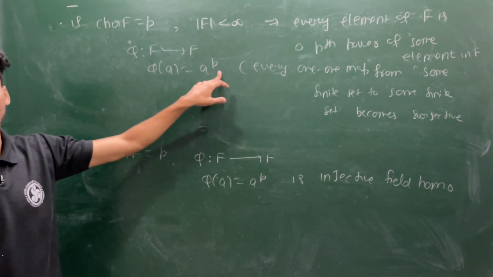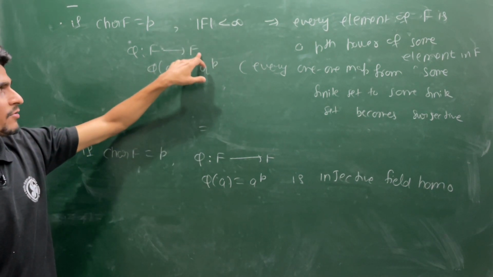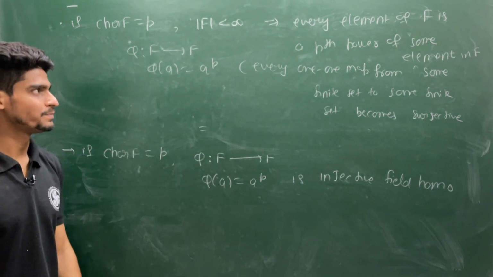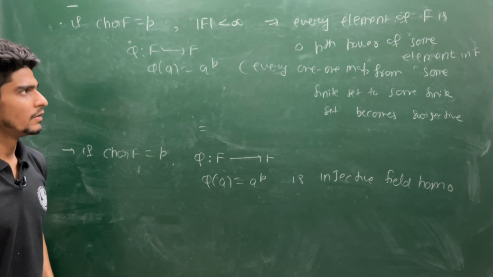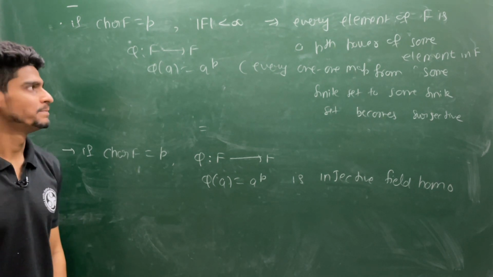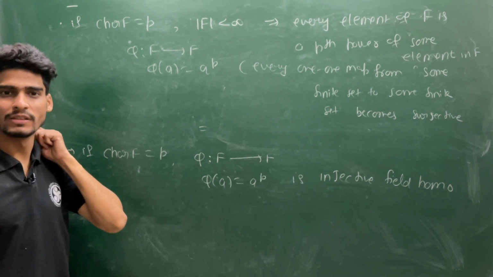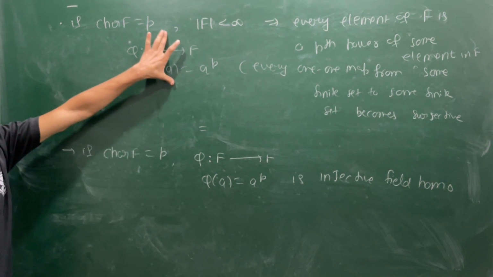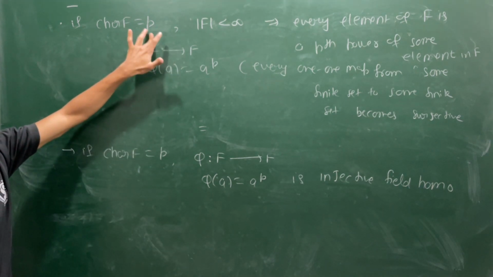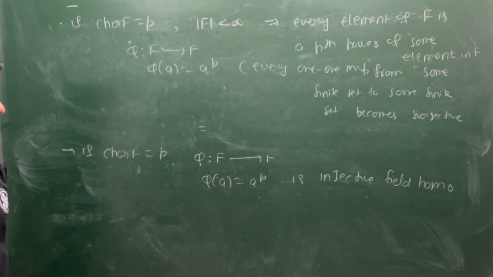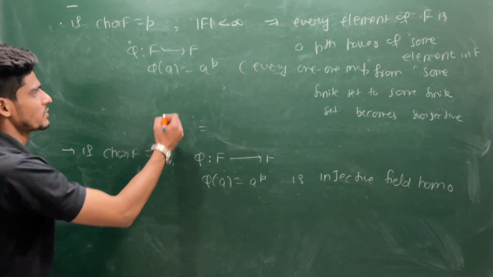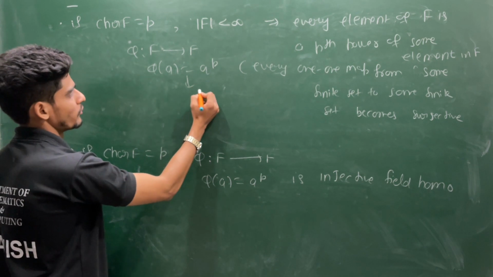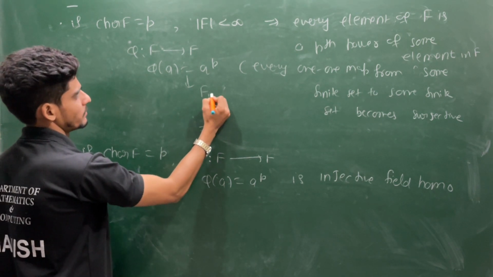So b equals a power p. So every element in F can be written as a p power of some other element, as you can see. So this is a very nice property which we have in finite fields with characteristic p, and in general this map is called the Frobenius endomorphism.